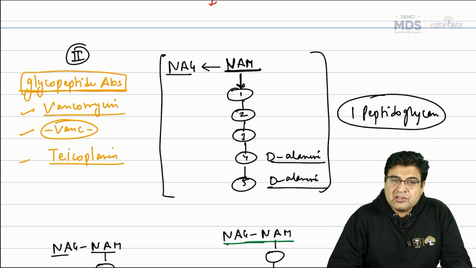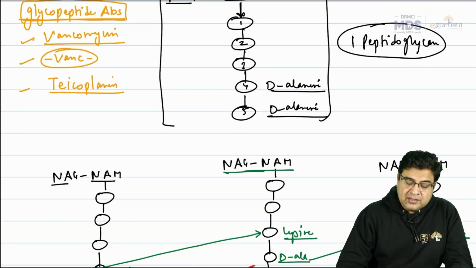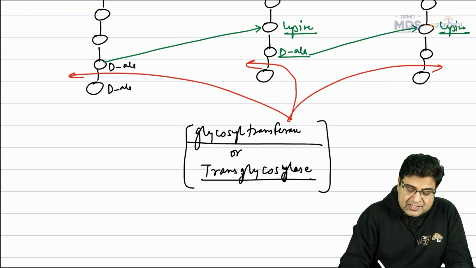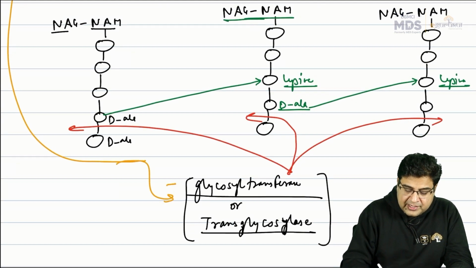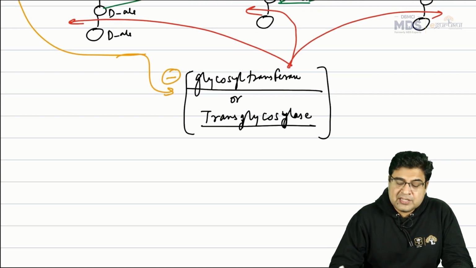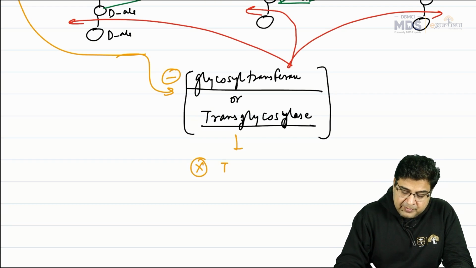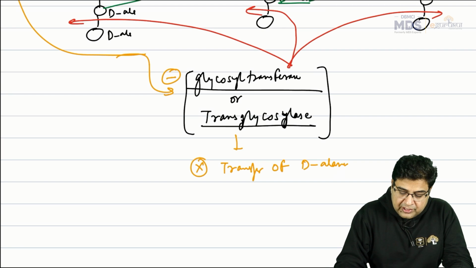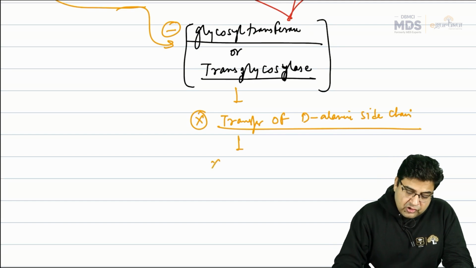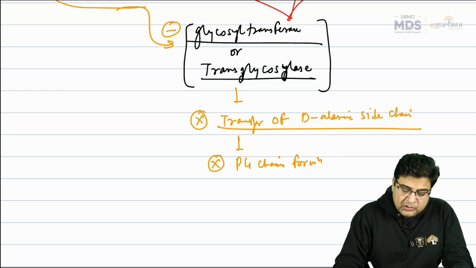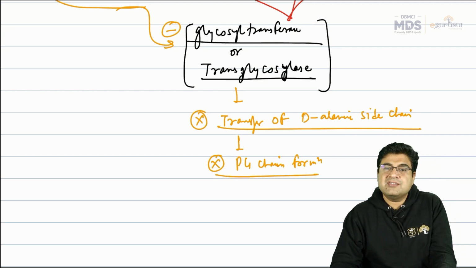Now what is the mechanism of action? The mechanism of action of these medicines is inhibition of the glycosyl transferase enzyme. By inhibiting the glycosyl transferase enzyme, these medicines will inhibit the transfer of the D-alanine side chain, and by inhibiting that transfer, this will stop the peptidoglycan chain formation. So peptidoglycan chain formation is stopped.